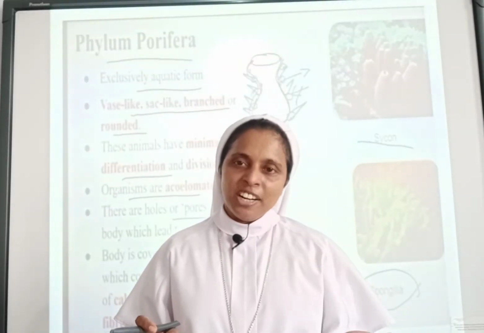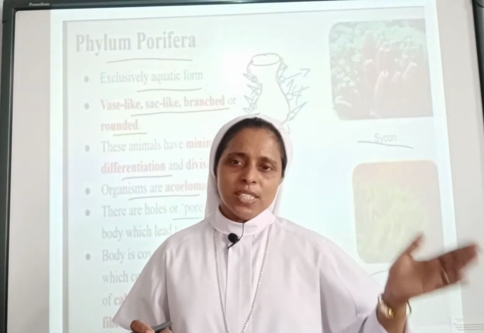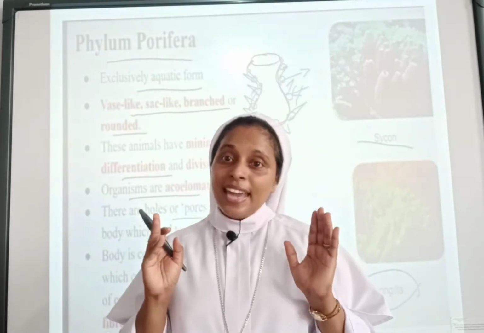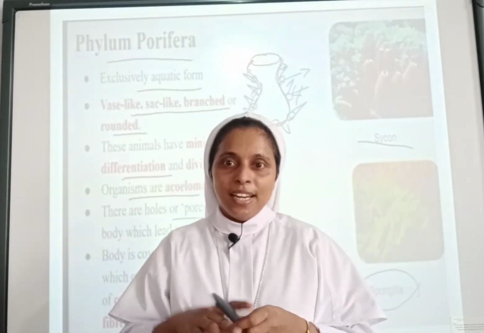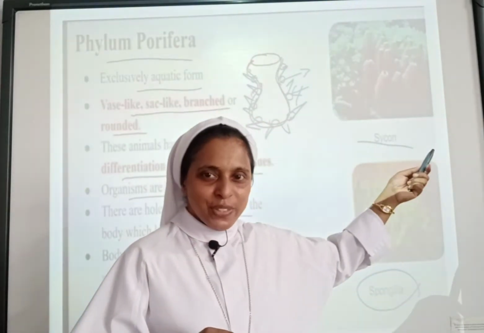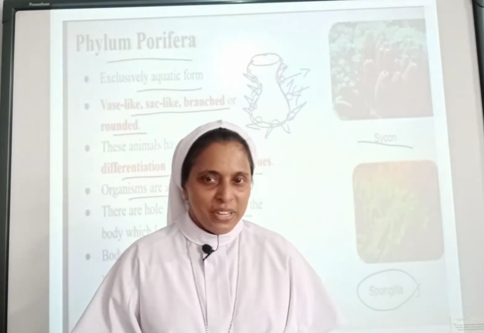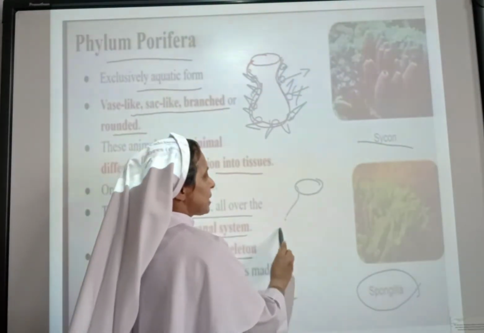Sometimes one mark questions or 2 marks questions will be asked, and based on the question you have to write the answer. So you have to learn the characteristic features. If phylum Porifera comes to your mind, the image of Scypha and Spongilla must come, and then you will never forget the features. As I have told you, they have a vase-like structure.